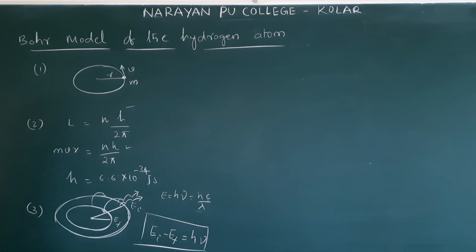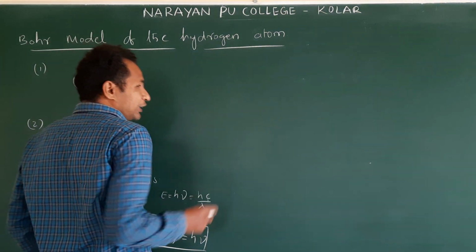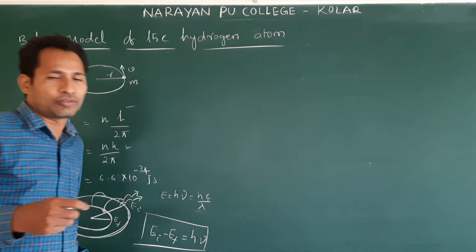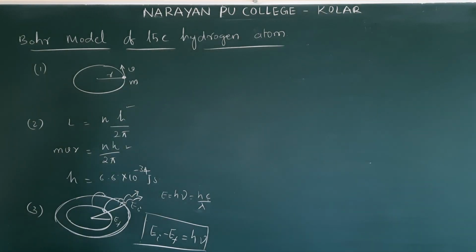Now, first we will try to find the radius of the nth orbit. First, we will find the velocity of the nth orbit, then the radius of the nth orbit. So in a hydrogen atom, we are going to find the velocity of the electron in the nth orbit. First we will frame it for the nth orbit, then we can find the electron velocity for the first orbit, second orbit.